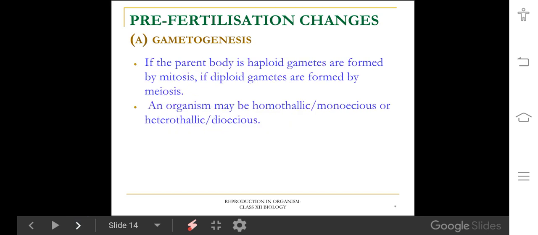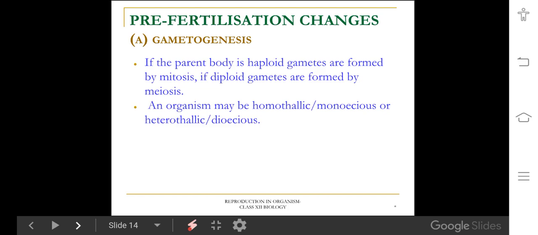Next, gametogenesis. Gametes are haploid structures, but some organisms are diploid or haploid in nature. How does a diploid organism produce haploid gametes? Before going to that topic, I will discuss sexuality in organisms. Sexuality means some organisms are able to produce both male and female gametes. Some organisms produce only one type of gamete.